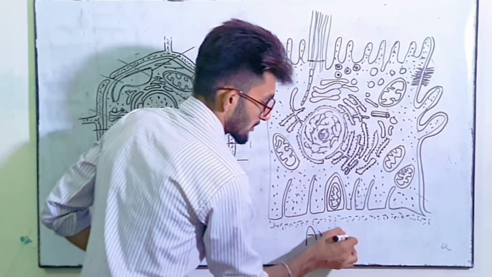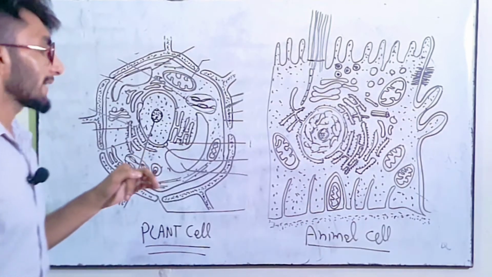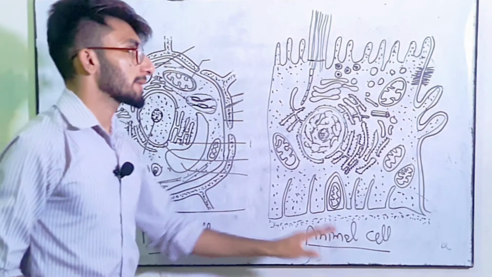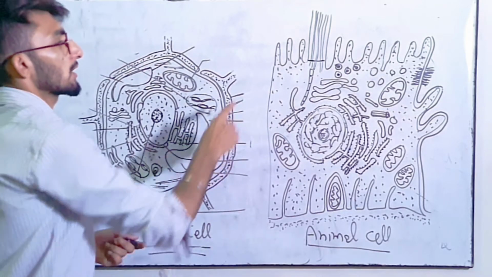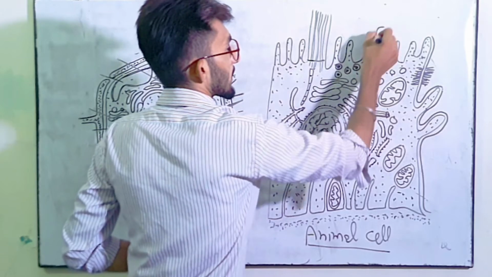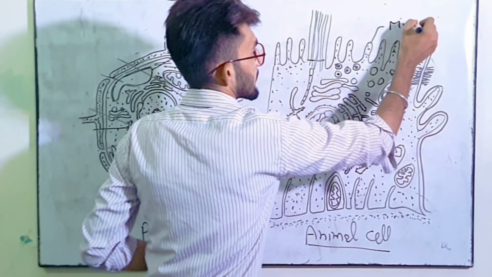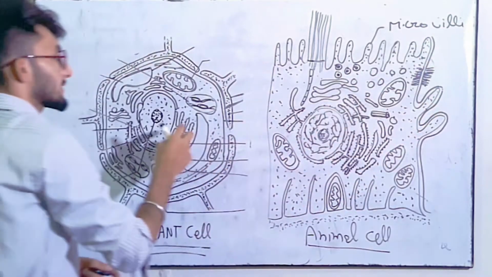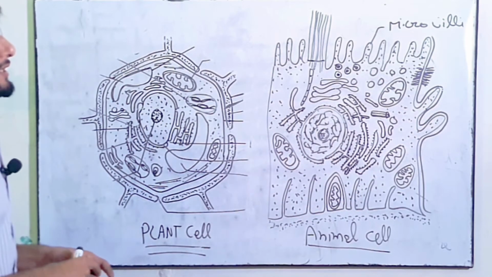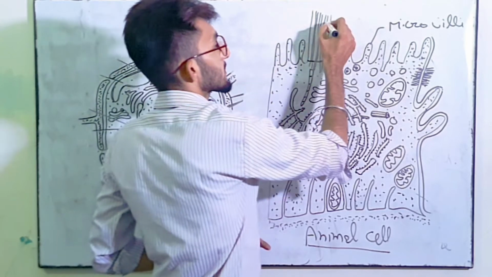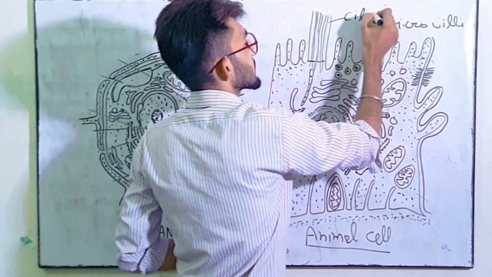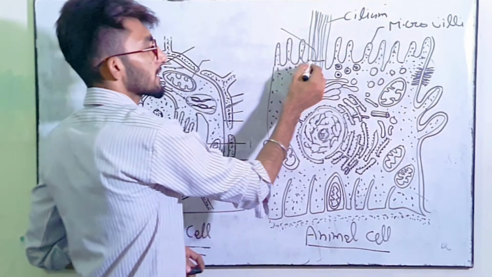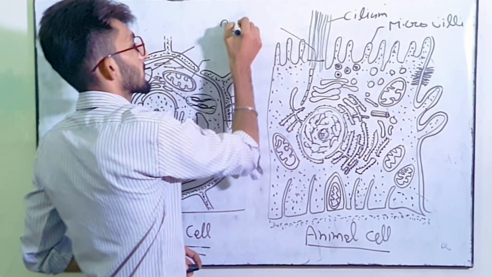So this is the structure of animal cell. Now we will compare plant cell and animal cell. Okay. First of all, these are the microvilli which are present in the animal cell. So microvilli are present in the animal cell, but as you can see, there is no microvilli in the plant cell. Okay. Next we have this thing is the cilium of the cell, and this thing is the blepharoplast.